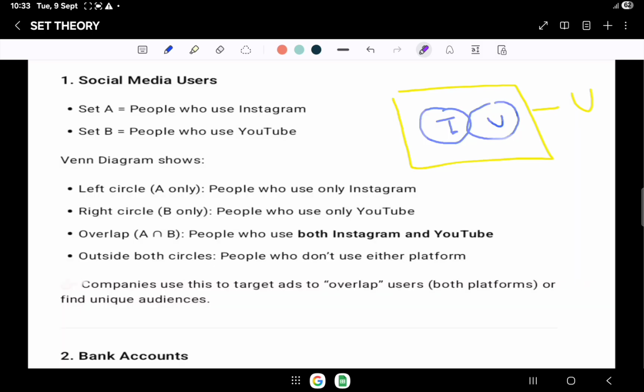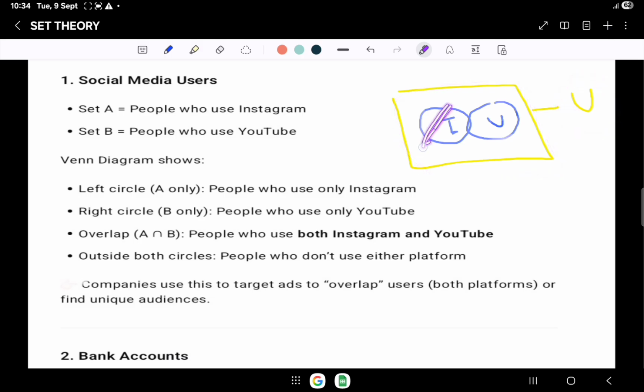Now, real-life examples using a Venn diagram. If set A is the people who use Instagram and set B is the people who use YouTube, then it is the Venn diagram where this set shows the Instagram users while this set shows the YouTube users, and the complete rectangle represents the universal set.